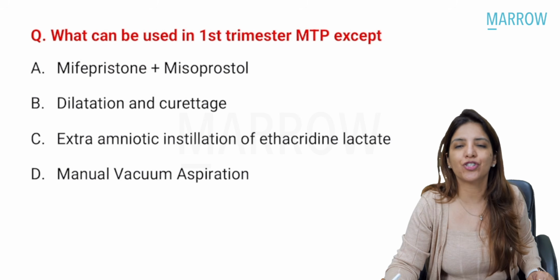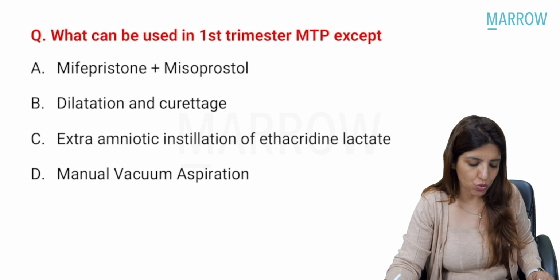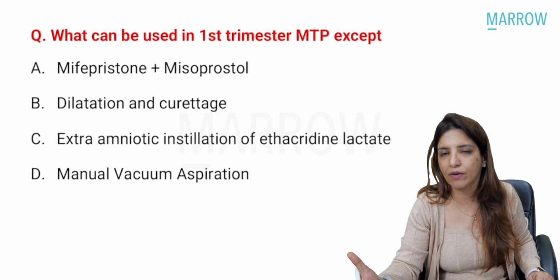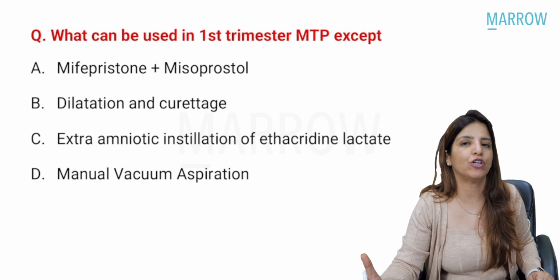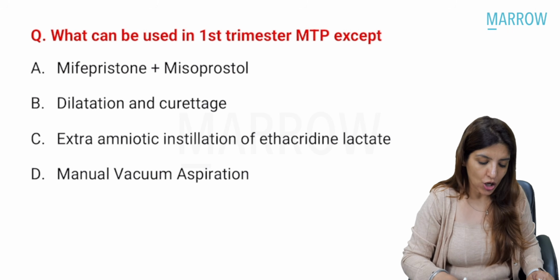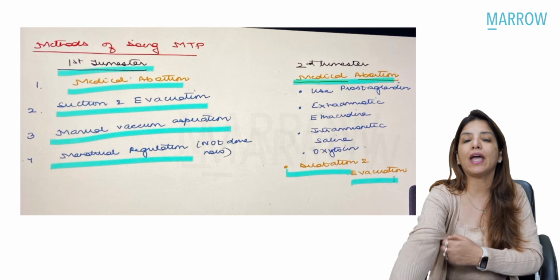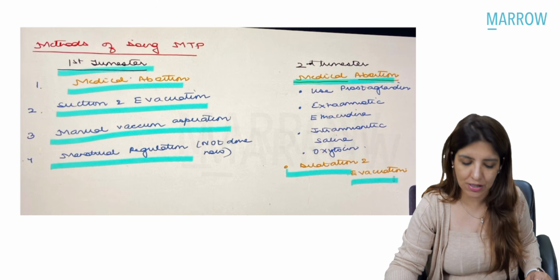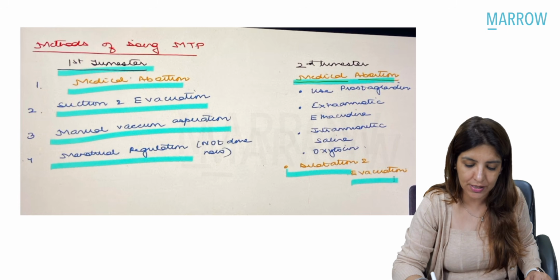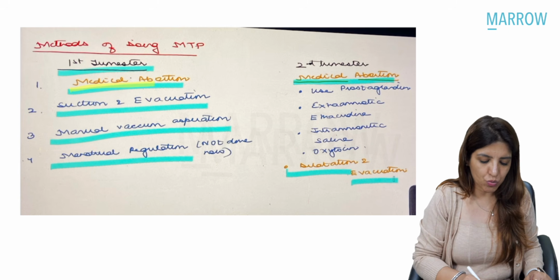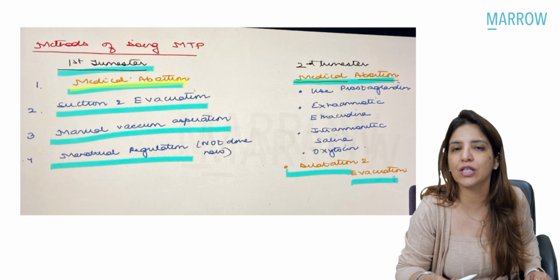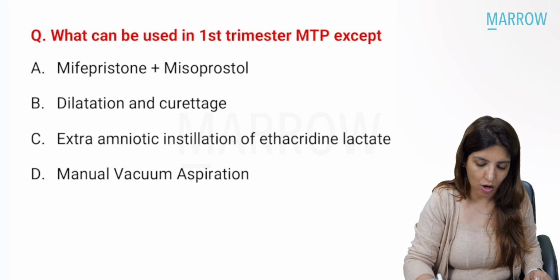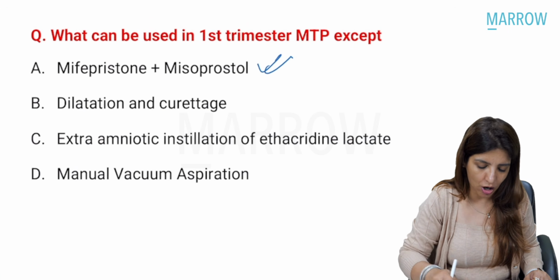Coming to the third question, which is again directly from your notes, what can be used in first trimester MTP except? So all of the following can be used in first trimester MTP except. So the methods of doing MTP, as I have told you in the video on abortion, there are first trimester methods and second trimester methods. In the first trimester methods, we have medical abortion. Medical abortion is done using mifepristone and misoprostol. So this option over here is a correct option.